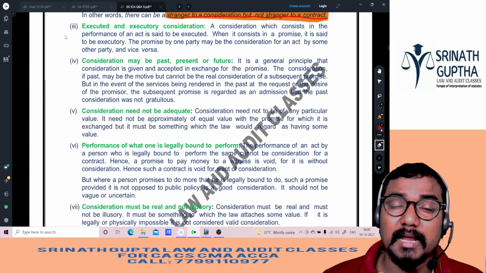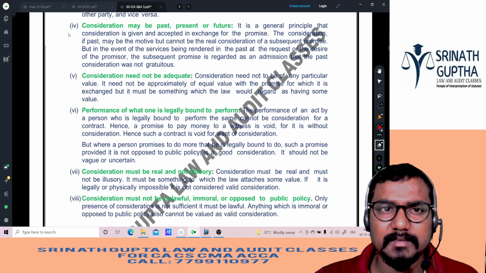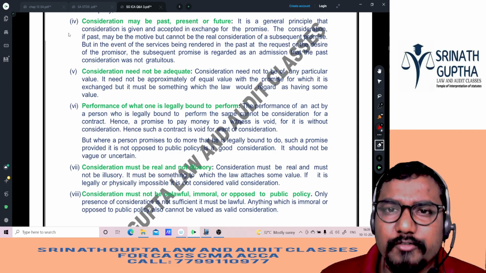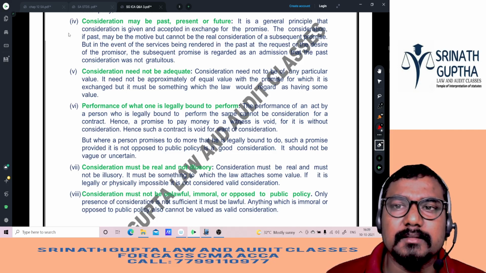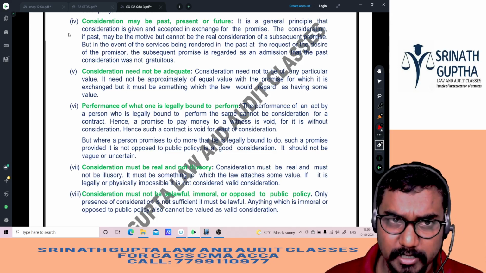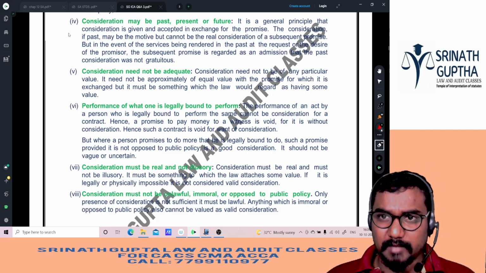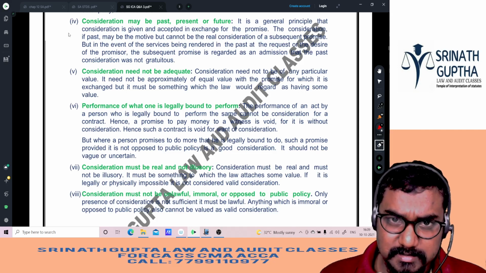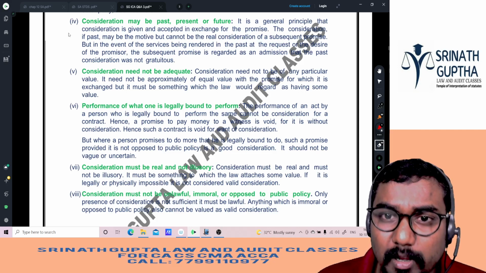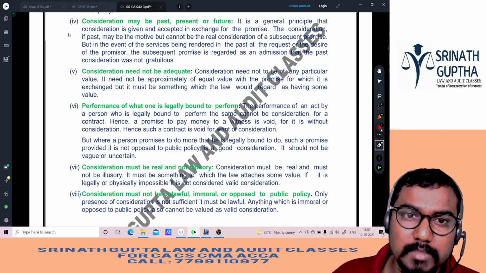Consideration can be already completed, or we can do it in the future also; it can be past or future. Consideration can be past, present and future. It is a general principle that consideration is given and accepted in exchange for the promise. Consideration, if past, may be the motive but cannot be the real consideration for a subsequent promise. But where services were rendered in the past at the desire of the promisor, the subsequent promise is regarded as an admission that the past consideration was not gratuitous.